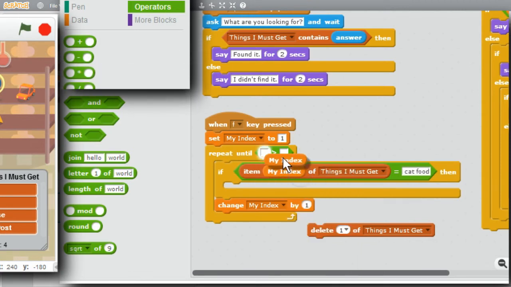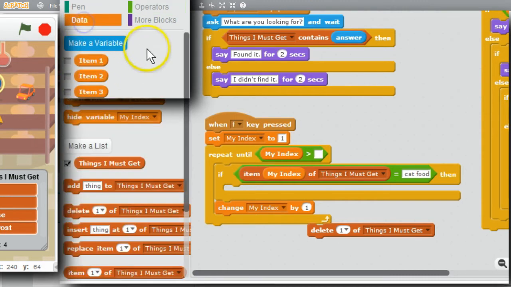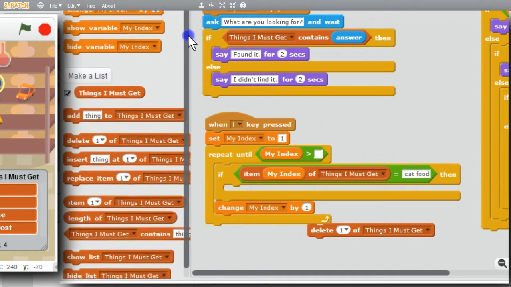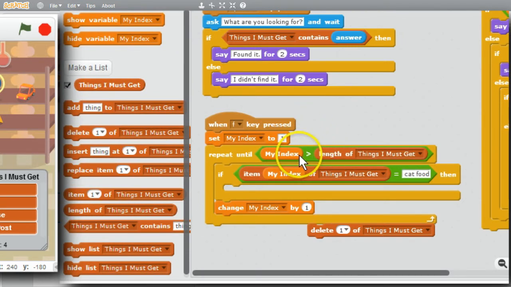Copy my index. I want to repeat until my index is greater than the length. Back to Data. Scroll down. Length. When my index is 4, it'll stay in the loop. When my index is 5, greater than the length, the loop will be finished.